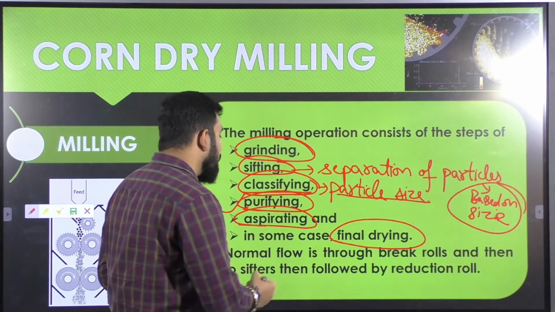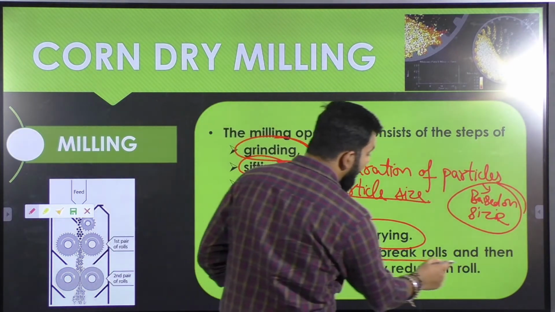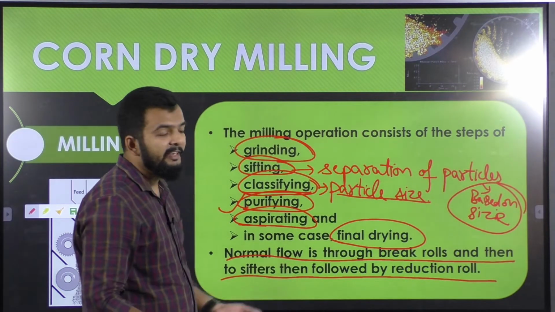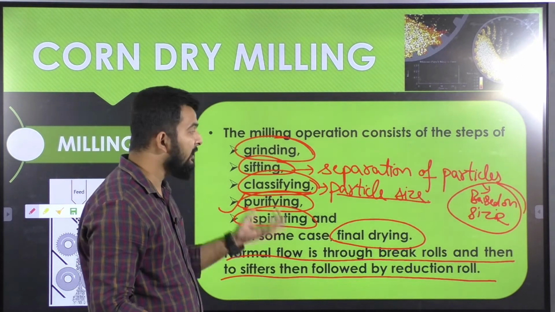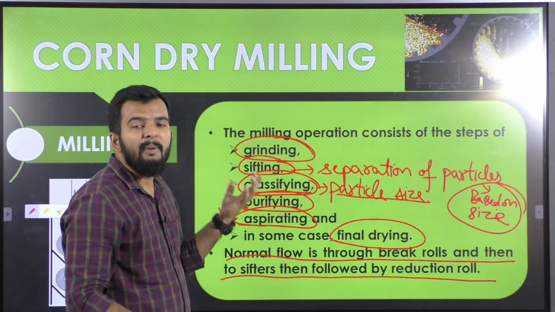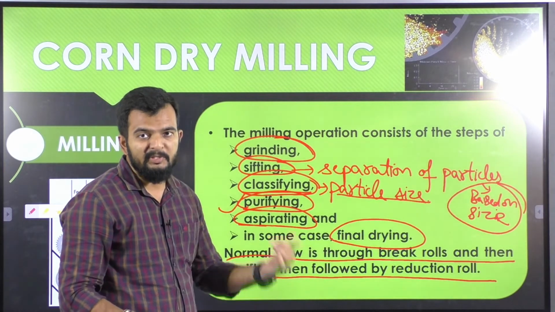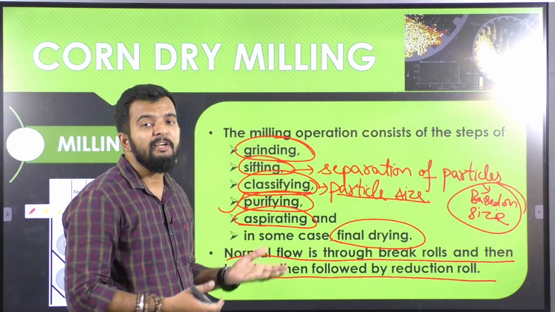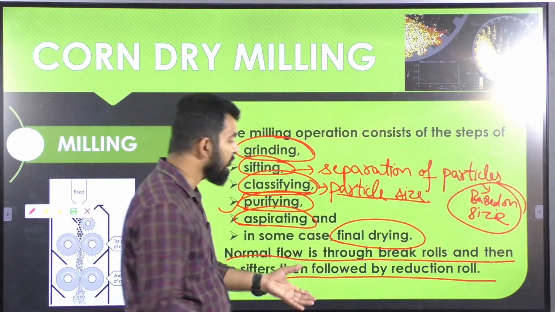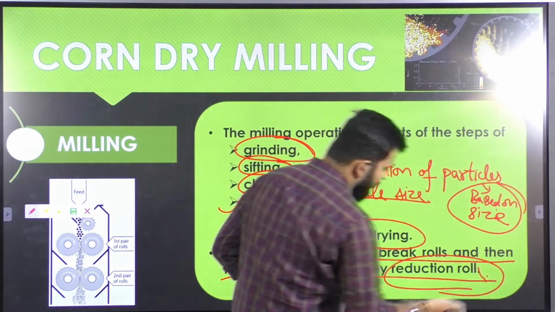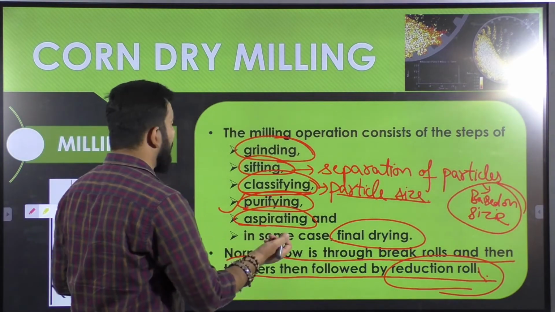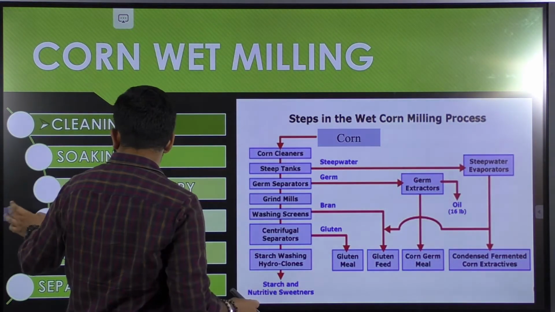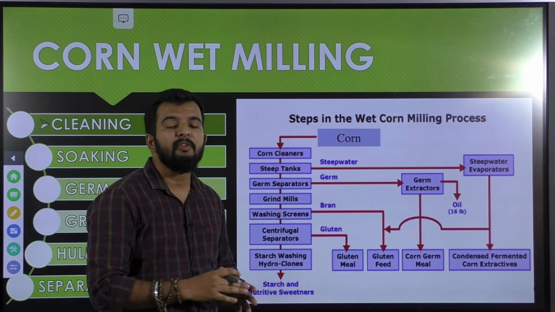Now the normal flow is through break rolls and then to sifters and then to reduction rolls. That is, after your endosperm grits pass through break rolls, they will first be sifted or separated out into different particles, and then larger particles, if they need to be reduced to smaller particles, can pass through another set of reduction rolls. So basically this is how dry milling takes place. That was the whole process of your dry milling.